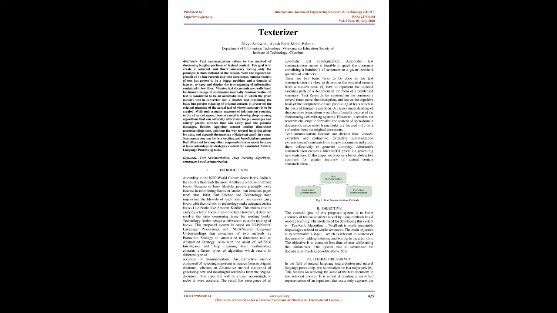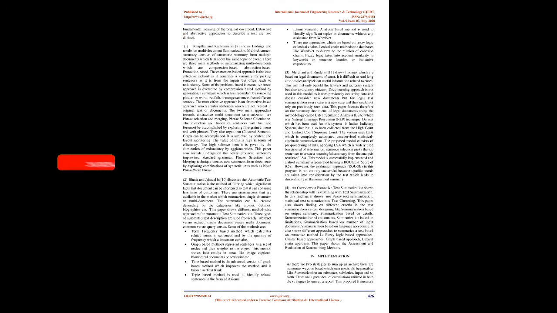Text summarization methods are divided into two classes, extractive and abstractive. Extractive summarization extracts crucial sentences from source documents and groups them together to generate a summary. Abstractive summarization creates a brief useful précis by generating new sentences. In this paper we propose a better abstractive approach for greater accuracy of textual content summarization. The essential goal of this proposed system is to boost accuracy of the text summarizer model by using methods based on deep learning. The model used for developing this system is the TextRank algorithm.